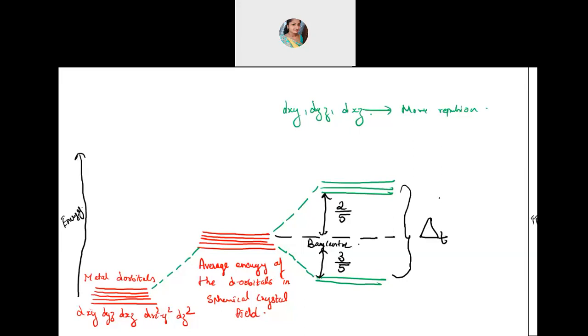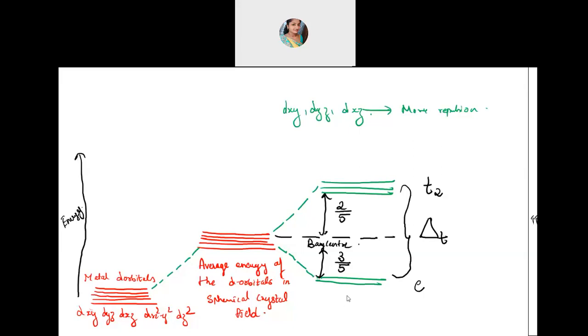And these three orbitals, students, are referred to as T2. It is not degenerate now because here the energies are not the same. It is about the symmetry. Tetrahedral doesn't have a symmetrical arrangement, so we don't write g. That g stands for symmetry, whereas octahedral has a symmetry. So we don't make use of g here. You will just write T2 and E. In tetrahedral there is no symmetry.